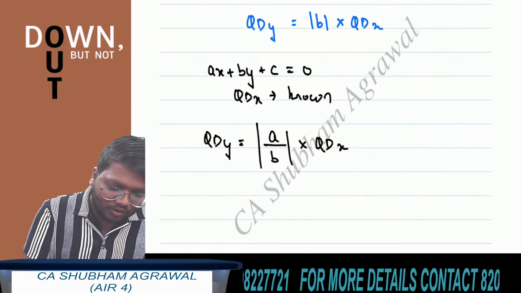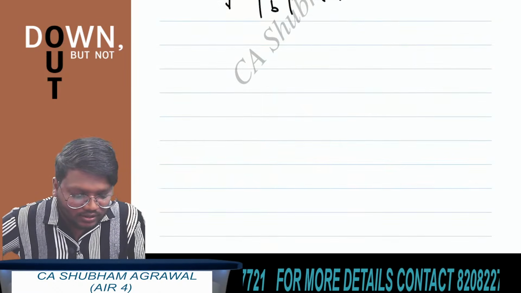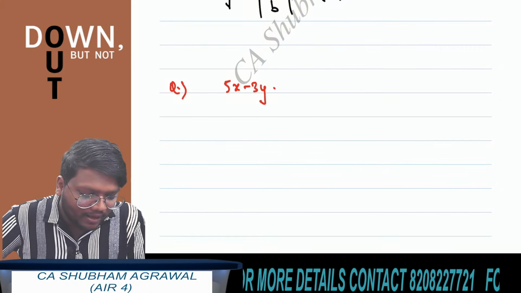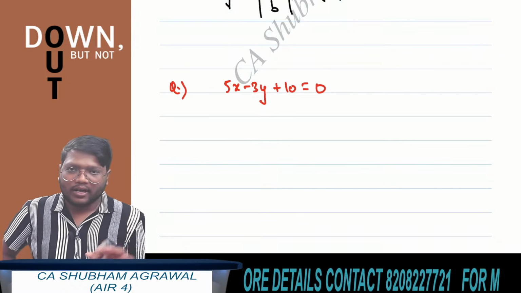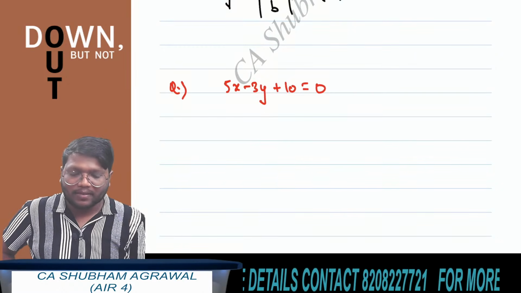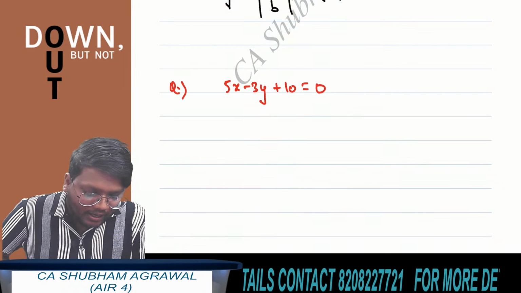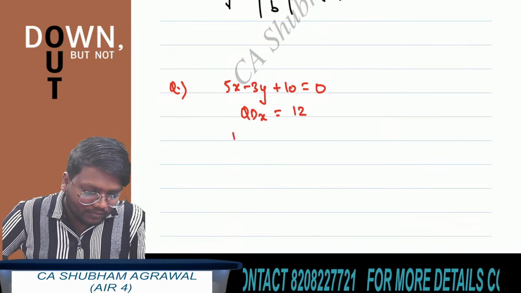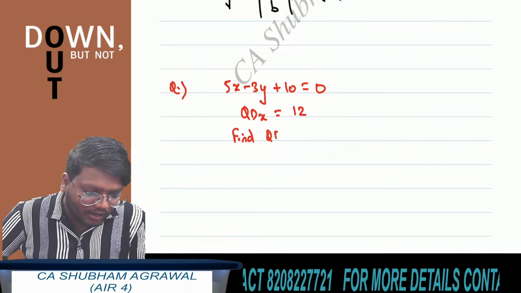Okay, I am giving you one question. Try to get the answer for this. 5x minus 3y plus 10 equals 0. The linear relationship between x and y is given: 5x minus 3y plus 10 equals 0. And quartile deviation of x is given as 12. Find quartile deviation of y. Quickly solve this question.